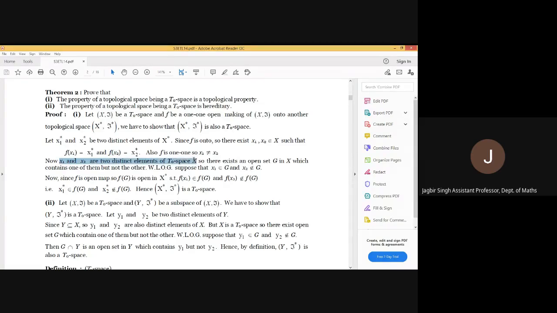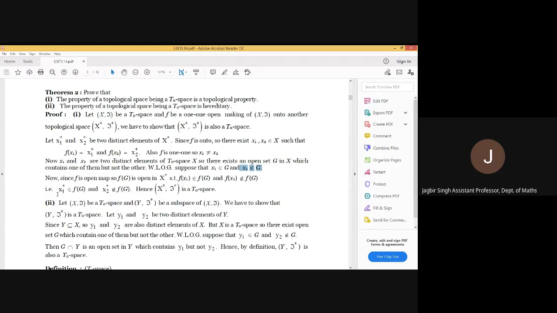But X is T naught space. So we will have an open set which contains x1 but not x2. Okay, so we will have G which contains x1 but not x2. Now f is an open mapping, so f of G will be an open set. x1 belongs to G, so f of x1 belongs to fG. x2 does not belong to G, so f of x2 does not belong to fG.